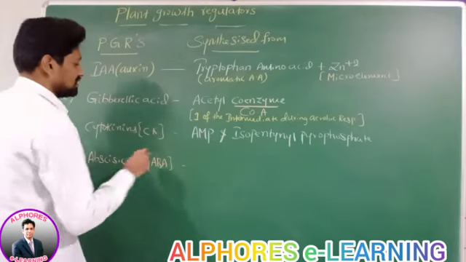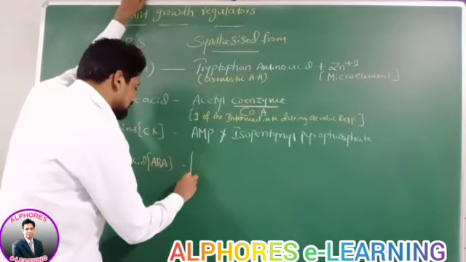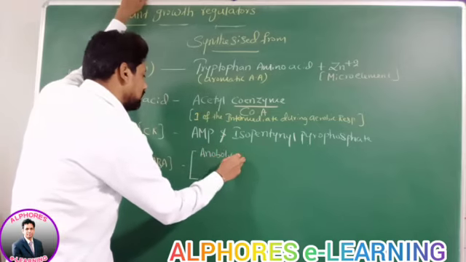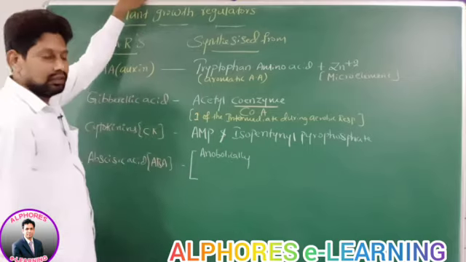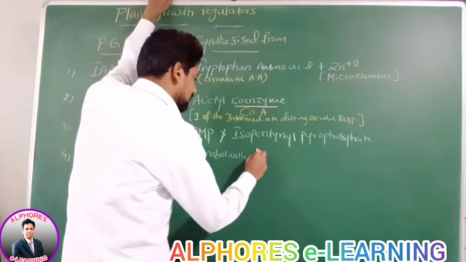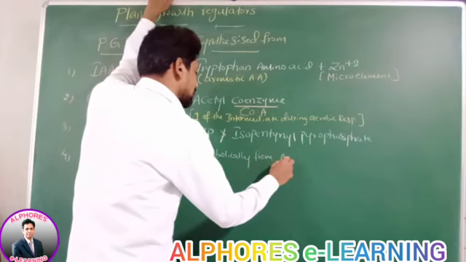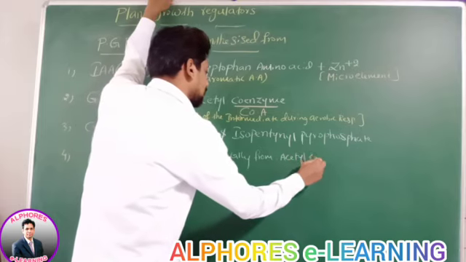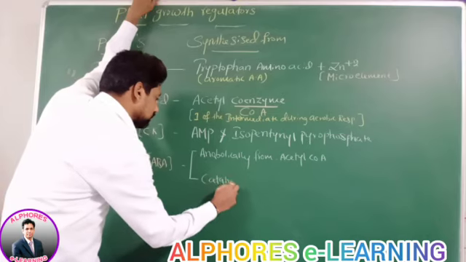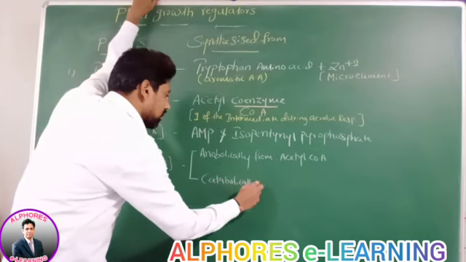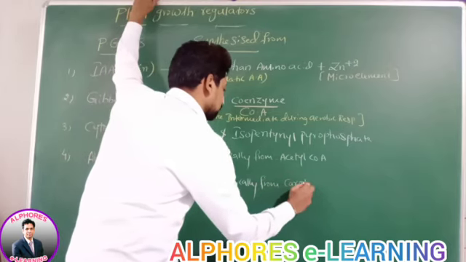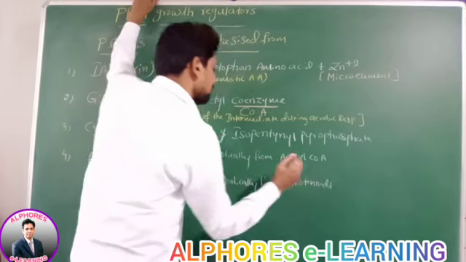This abscisic acid is synthesized anabolically from acetyl coenzyme A, and catabolically from carotenoids.